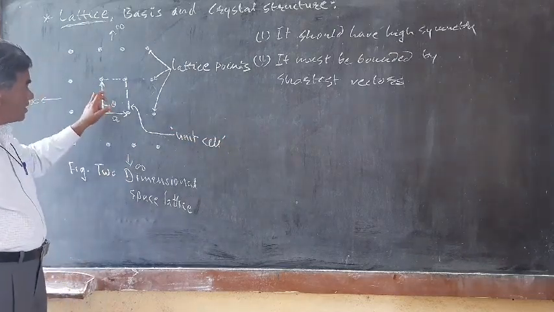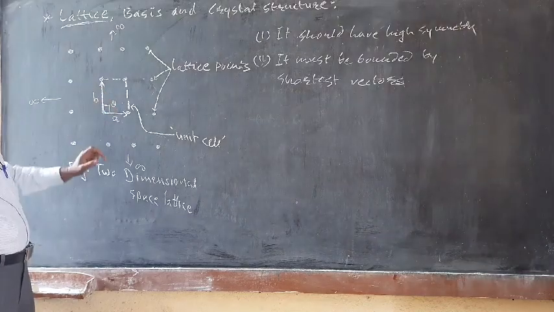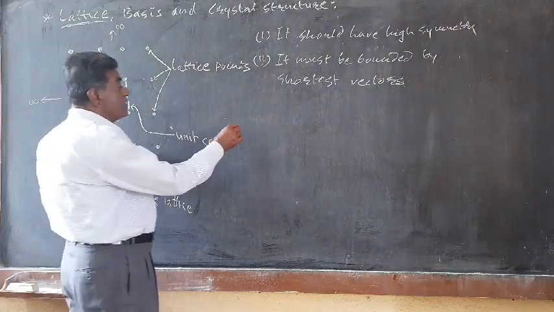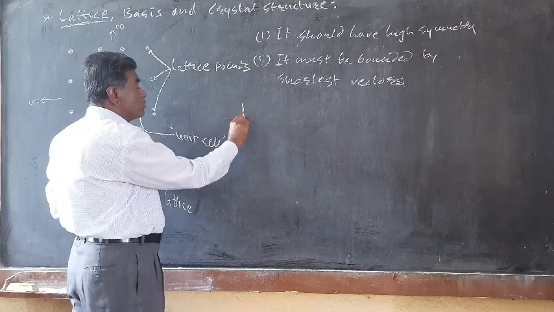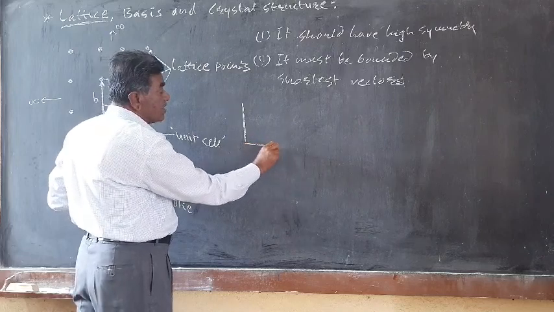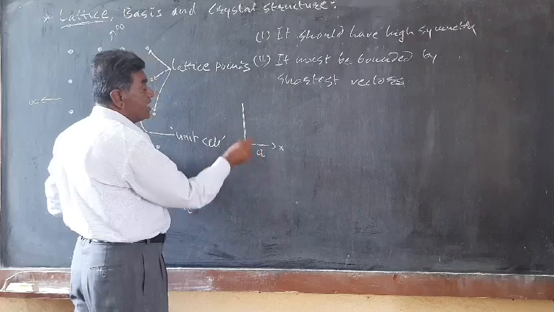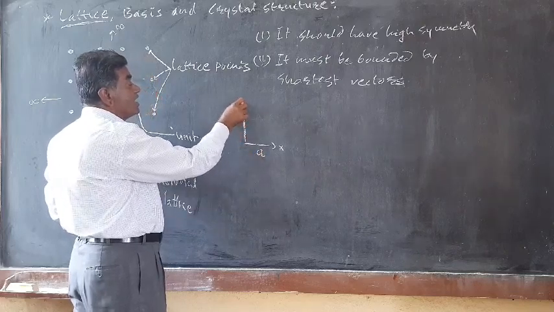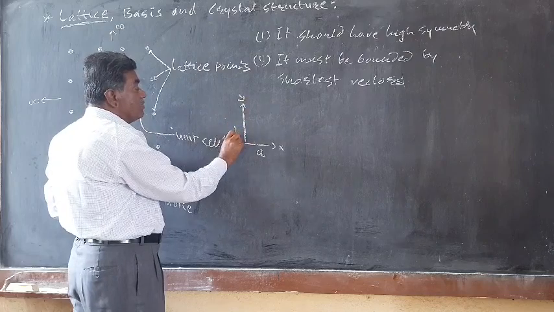The shape and size of the unit cell depends on three parameters in the case of a two-dimensional lattice. Suppose this is along the x-axis, the length of the unit cell A, and this is along the y direction, the B vector.